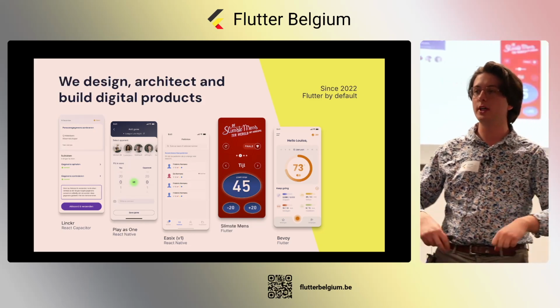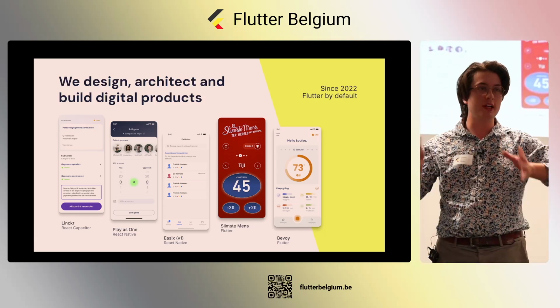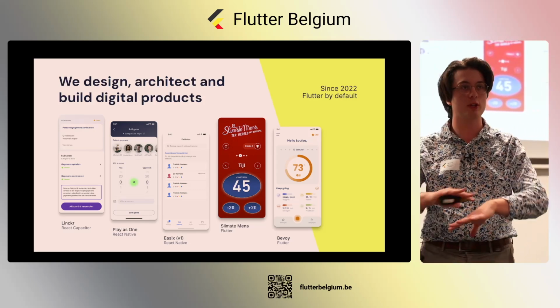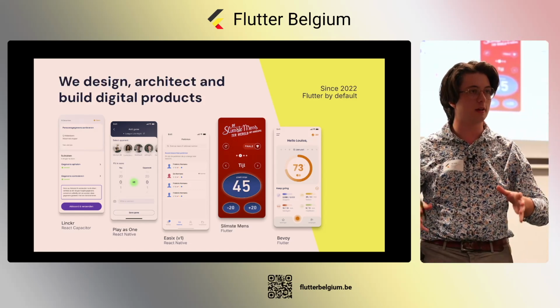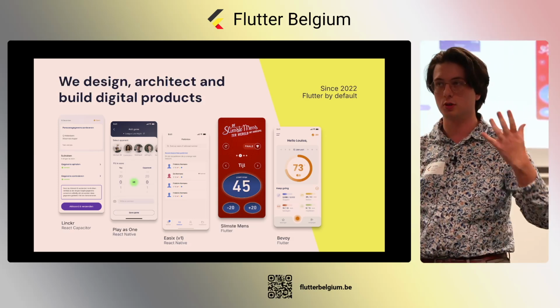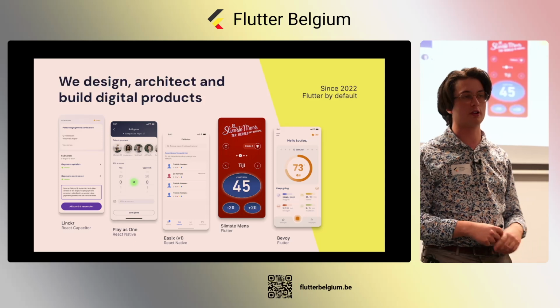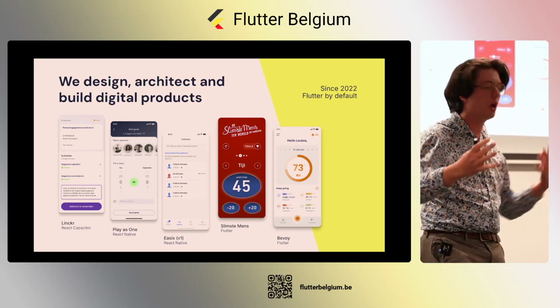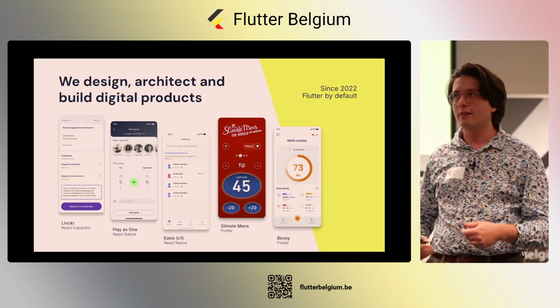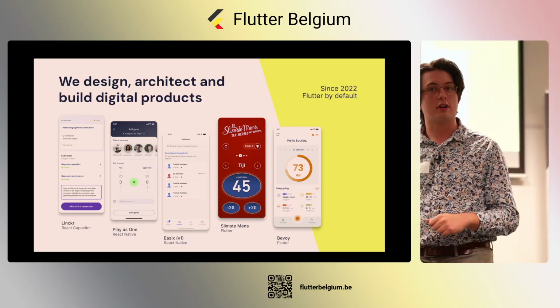So we built the application completely in React, the web version, and we just packaged it in Capacitor and shipped that to the stores, so we could have a mobile application in the stores and also use web technology.